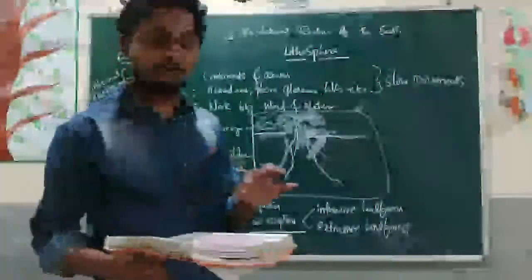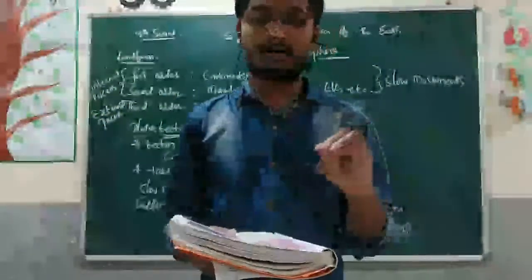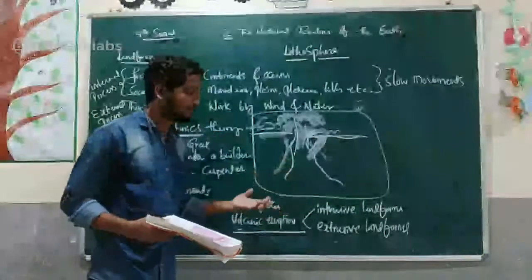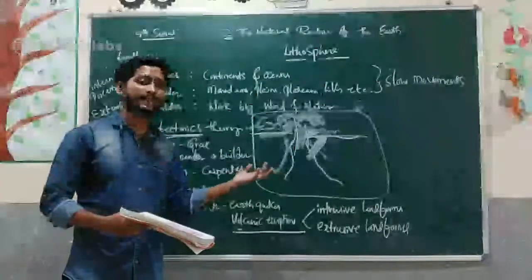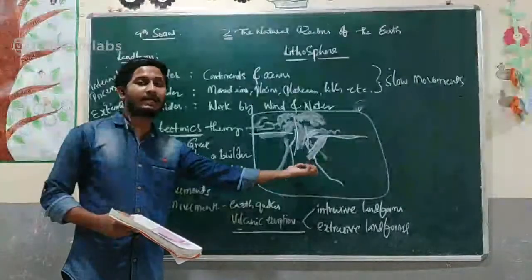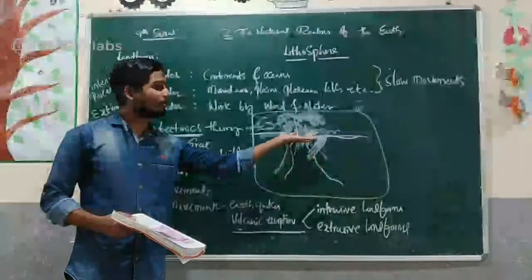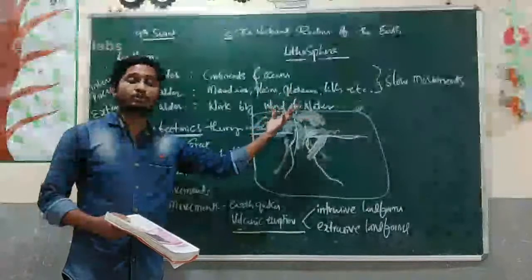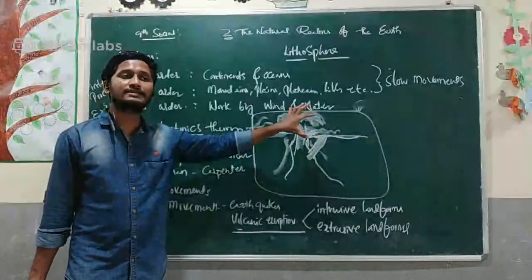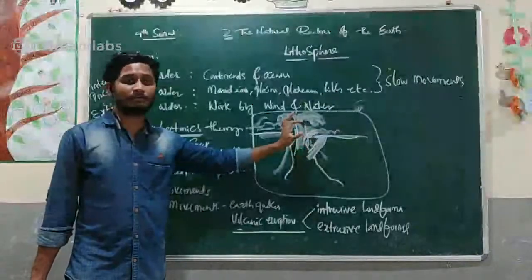Not all volcanoes pour fissures on the earth's surface, but most of the active volcanoes will pour these kinds of fissures and lava on the top surface due to this sudden movement of earth.